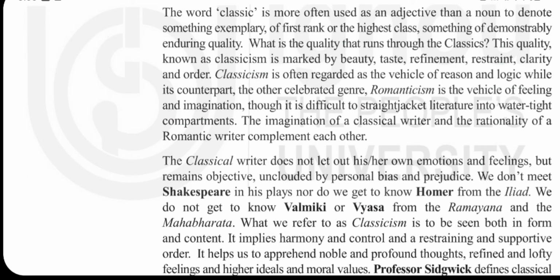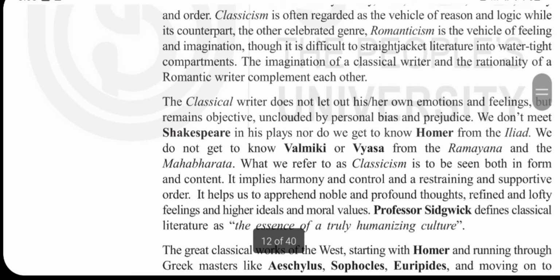Classical literature and its canonical authority are the best means to civilize our generation. Our generation, or the upcoming generation, in order to make them civilized, make them cultured, we have to make them read such epics. Also, the word classic is used to denote something exemplary. Exemplary means which can be set as an example or of the highest class. Their basic quality is classicism.